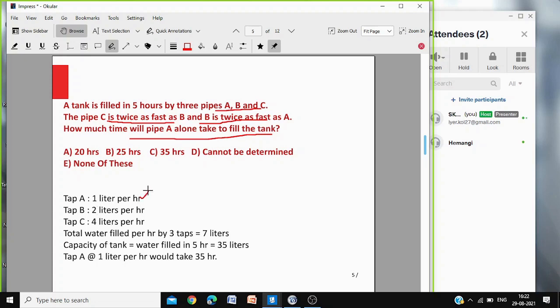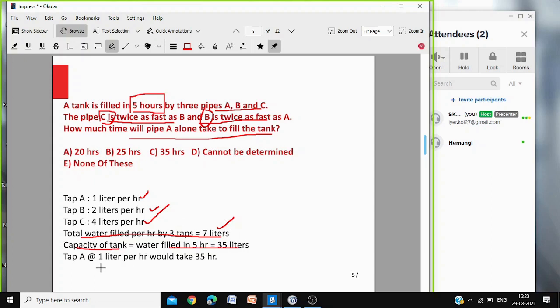So tap A 1 liter per hour and tap B is twice as fast, 2 liters. And tap C is twice as fast as B, so 4 liters. So together 1 plus 2 plus 4, they will fill 7 liters per hour. It is taking 5 hours and they are filling 7 liters in 1 hour together. So in 5 hours means 35 liters is the capacity of the tank.